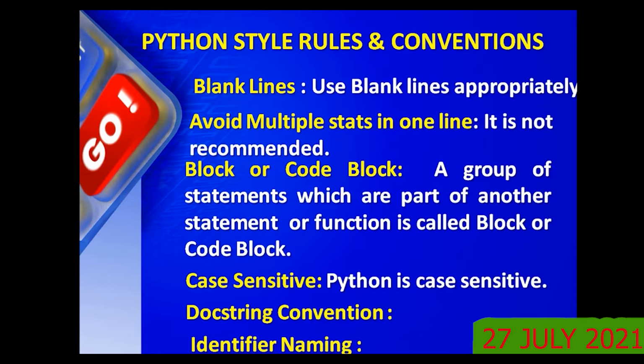And the last one, identifier naming. What is this identifier naming? Remember the conventions used to name a variable or an identifier. Remember what that was? In that, once again, case sensitiveness was there. You cannot use any special character other than underscore, and your identifier should not begin with a digit, isn't it?